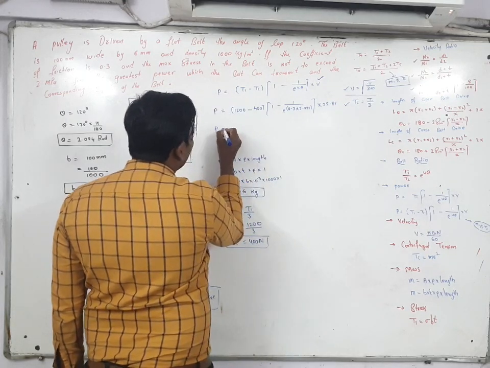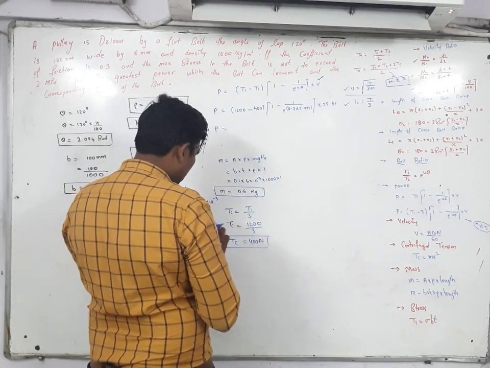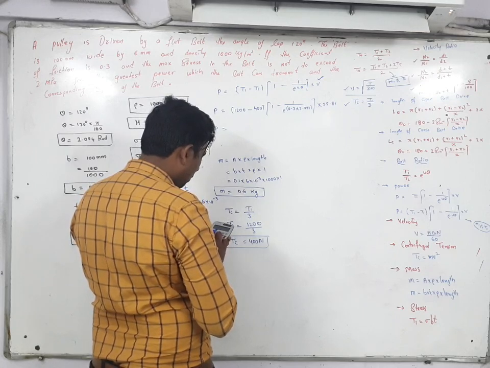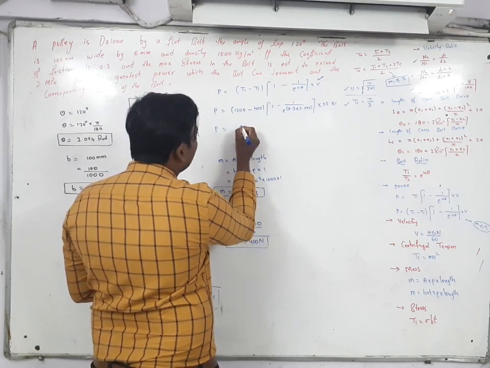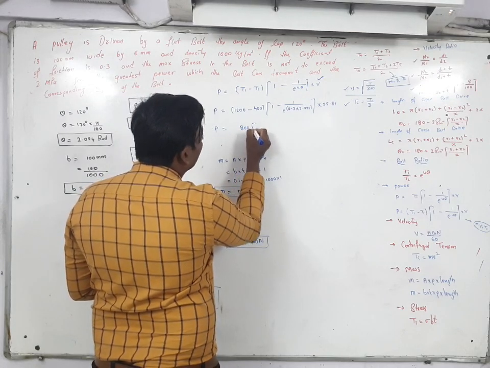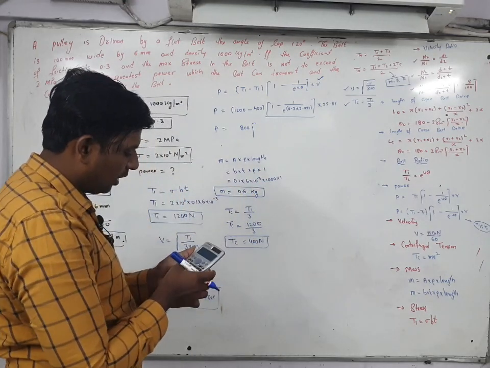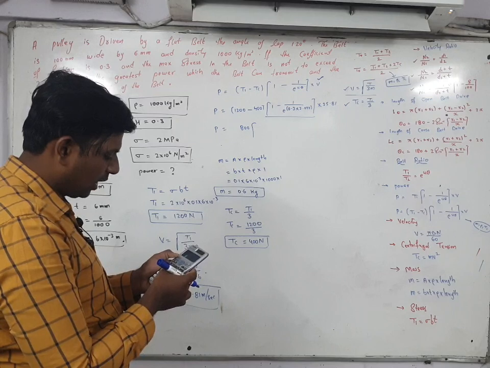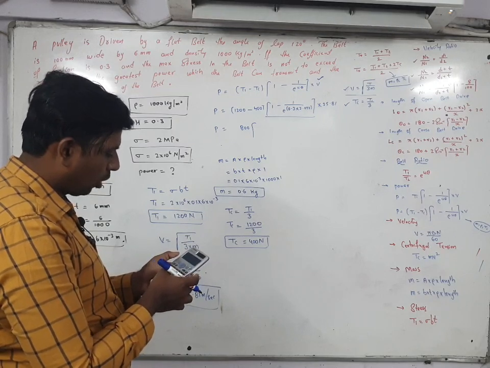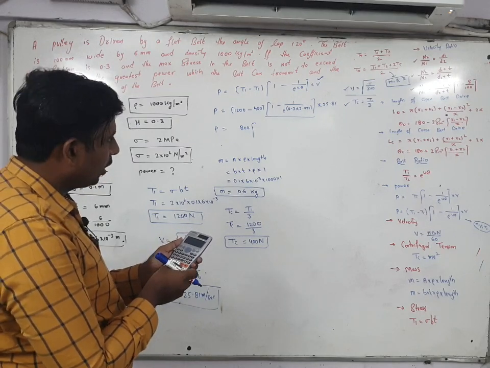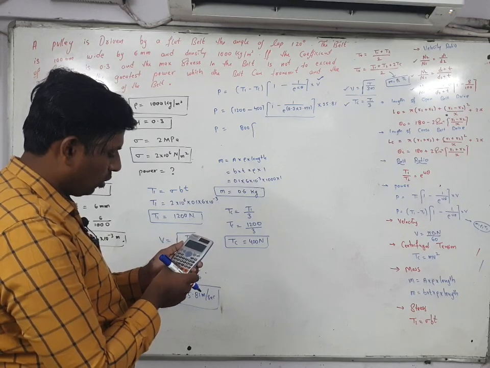So P is equal to, first try to solve this one. How much this is? 1200 minus 400. This is 800. Then after that try to solve this one. How to solve this? 1 minus, in fraction, 1 divided by exponent to the power of what is given? 0.3 into 2.094.